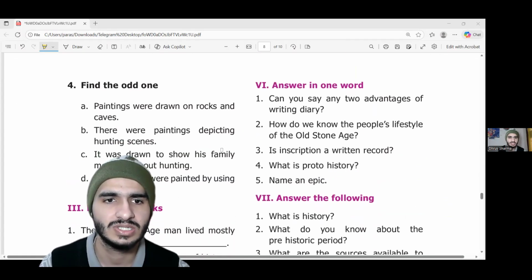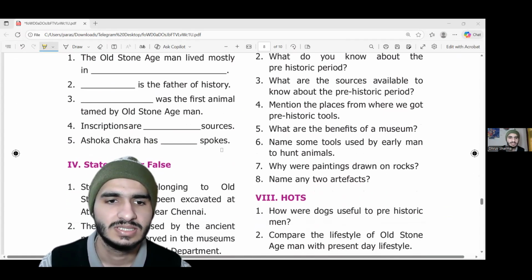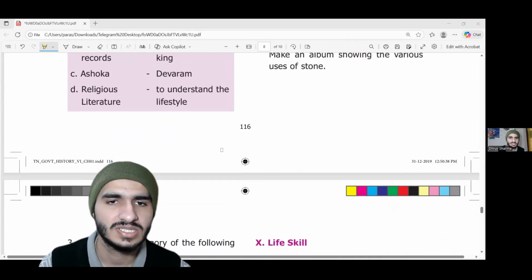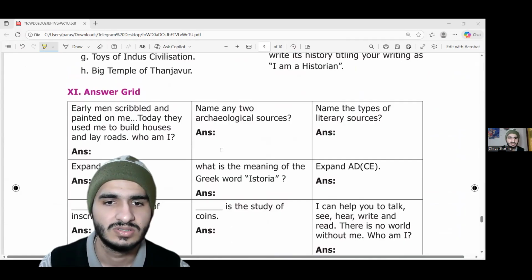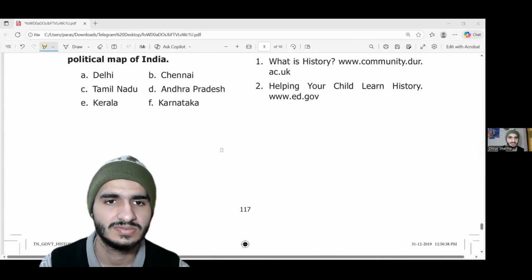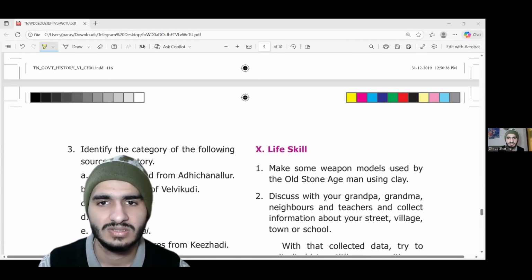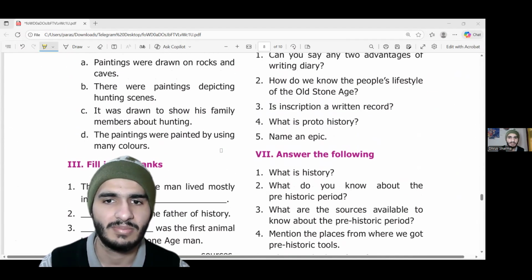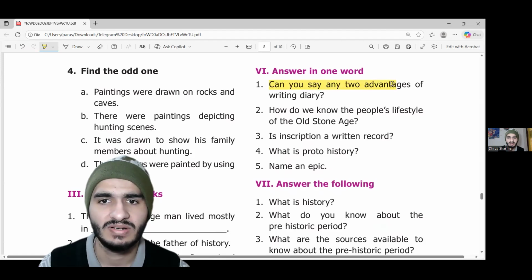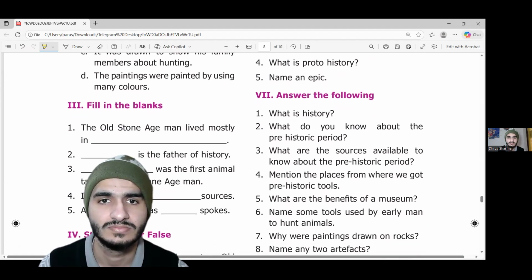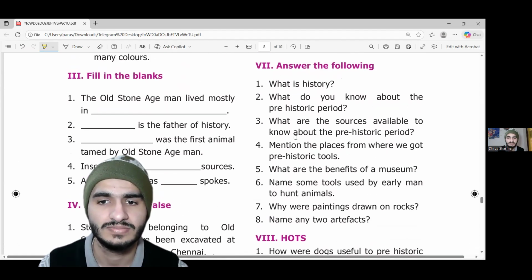There are a lot of questions that you will understand and learn, true and false, many questions, many answers. There are a lot of questions that you will see here. Let's discuss some questions and then we will close chapter 1. Can you say any two advantages of writing a diary? One advantage is it helps keep you disciplined, and second, it is a great account of history. It also brings a lot of accountability.